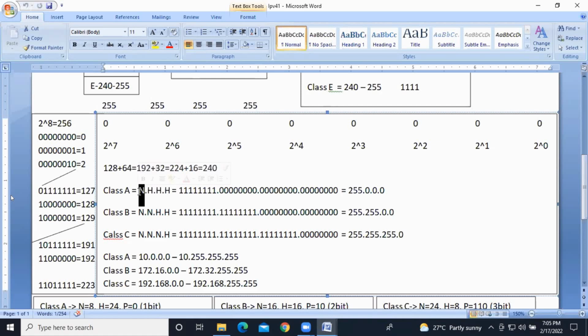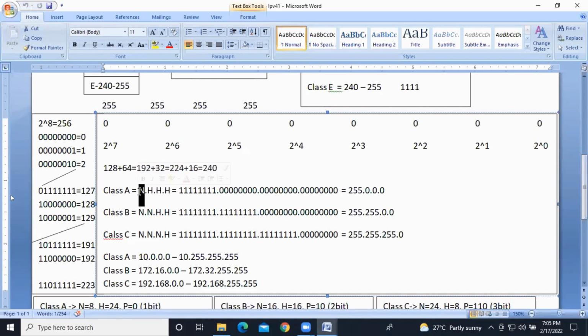Clear? Right? So how will you get the default subnet mask for class A, class B, and class C? Make a note. All the network bits should become 1s. All host bits should become 0.